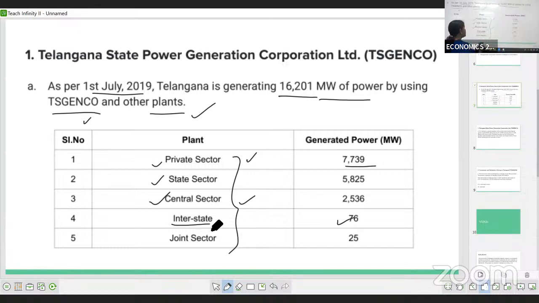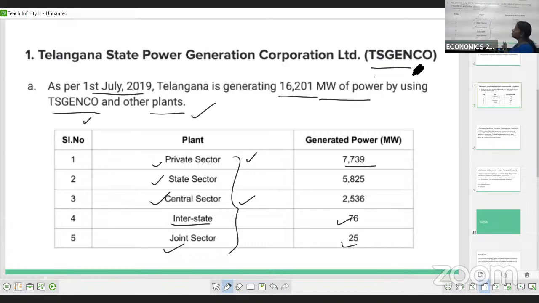And under the joint sector, that is public and private both, 25 megawatts of power was generated as per 1st July 2019. This detail we are writing as a part of the TS Genco. So you have to remember this data, children.